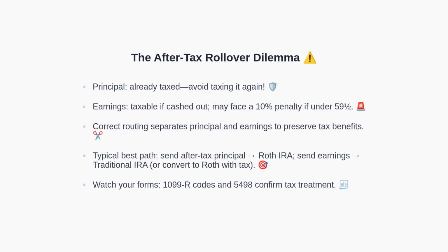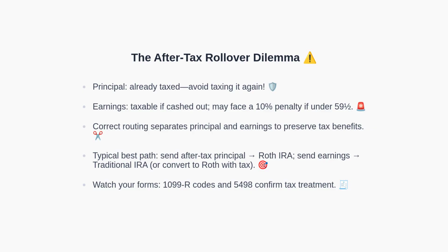The controversy arises when after-tax, non-Roth contributions are refunded or distributed. Your principal was already taxed and should not be taxed again. However, any earnings remain taxable if you cash out and may incur a 10% early withdrawal penalty if you are under age 59.5. The correct routing separates principal and earnings so you preserve tax advantages.